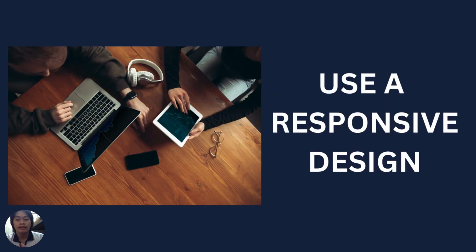Next tip is to use a responsive design. Not all users can use laptop or PC. Some users might access it through their mobile phones. It should give a same satisfaction regardless the device that they use.